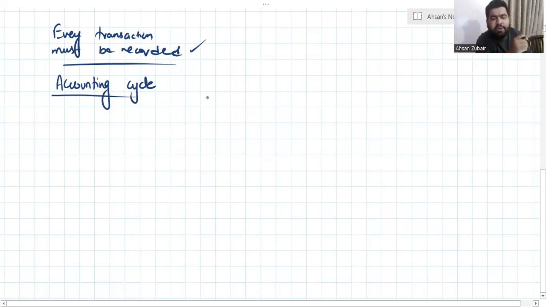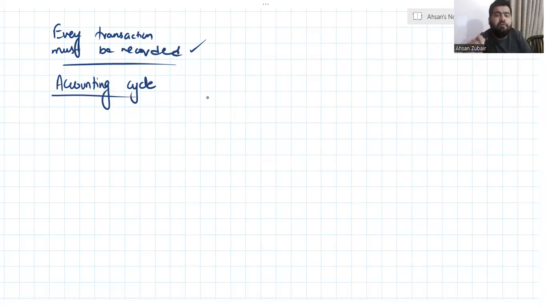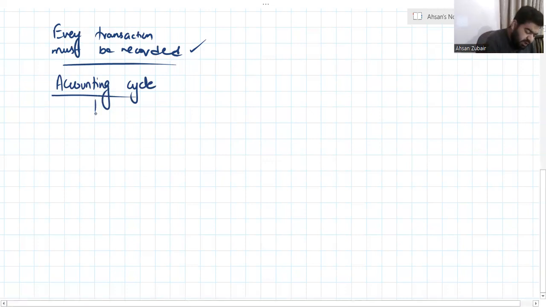Basically, a transaction can't be written directly in the report. It goes through different phases, different parts, different stages. After that, the statement is made and it is reported to the owner. See, the accounting cycle basically consists of 3 steps: recording, classifying, and summarizing.